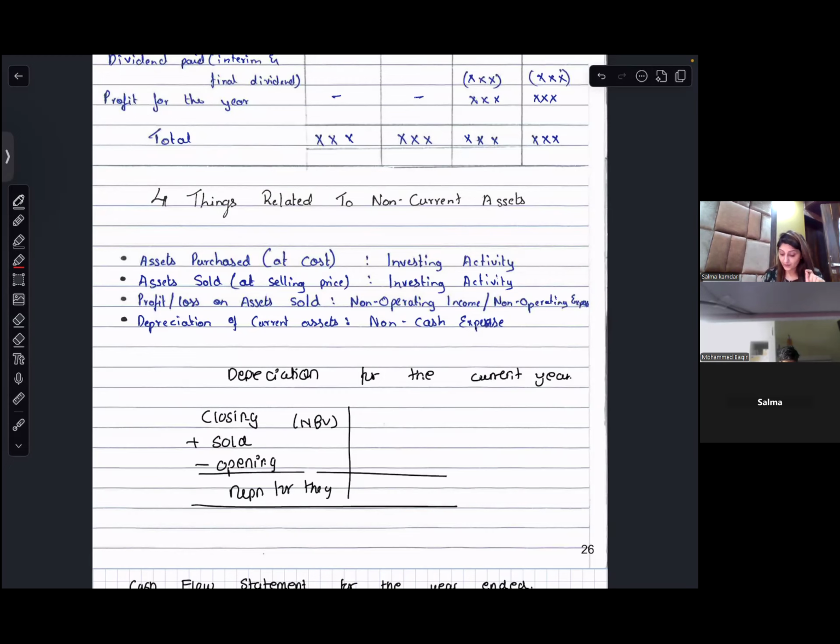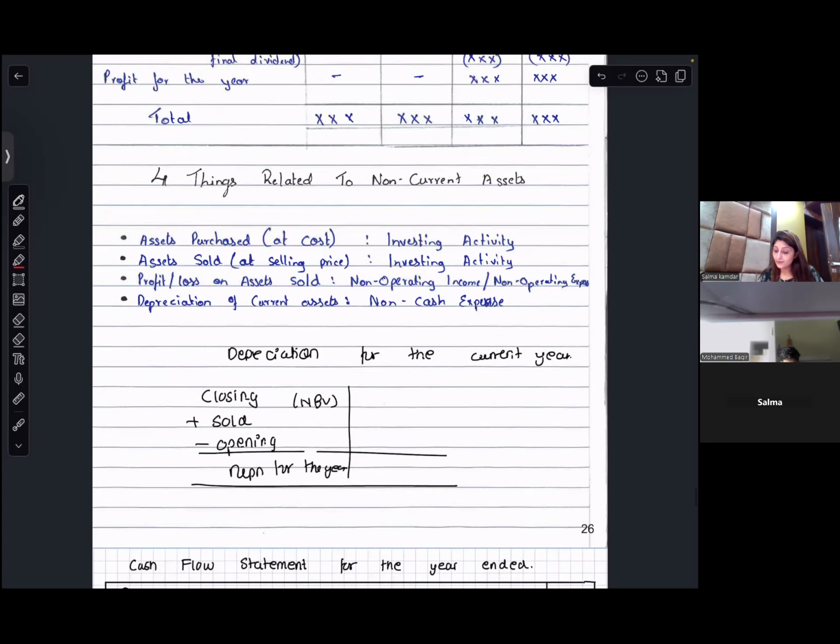So whenever you want to calculate depreciation for the year, you will do closing plus sold minus opening.